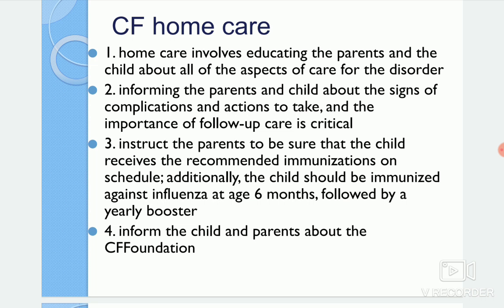Next we need to instruct the parents to be sure that the child receives the recommended immunizations on schedule. Additionally, the child should be immunized against influenza by the age of 6 months. From the time of birth, each and every month they will have a particular schedule of immunizations. Even the yearly booster will be needed. Appropriate immunizations should be completed with their age, along with these conditions. Only then can we prevent additional conditions along with the cystic fibrosis.